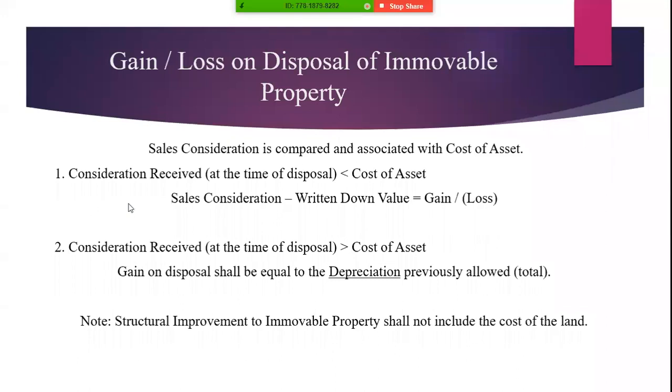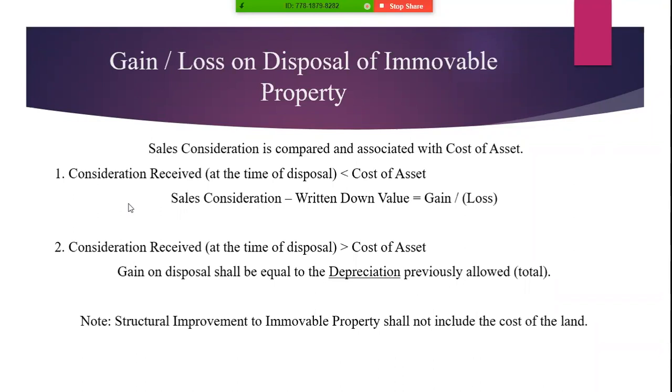So now I will move on to immovable property. There are 2 cases on the disposal of immovable property. The first case is that you have to compare the sales consideration that you received to the cost of the asset that you incurred.